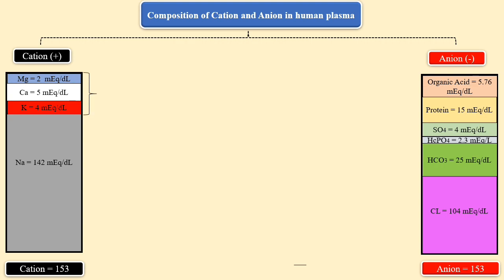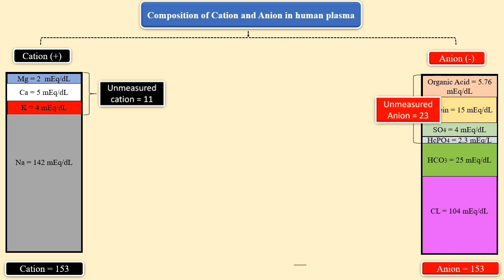In cations, we cannot measure the magnesium, calcium and potassium on routine basis. That's why they are categorized unmeasured cation, and the sum of all these cations is 11. On the other hand, organic acid, protein, sulfur and hydrogen phosphate are also not measured on routine basis. That's why these are called unmeasured anion. So we have 11 unmeasured cation and 23 unmeasured anion.